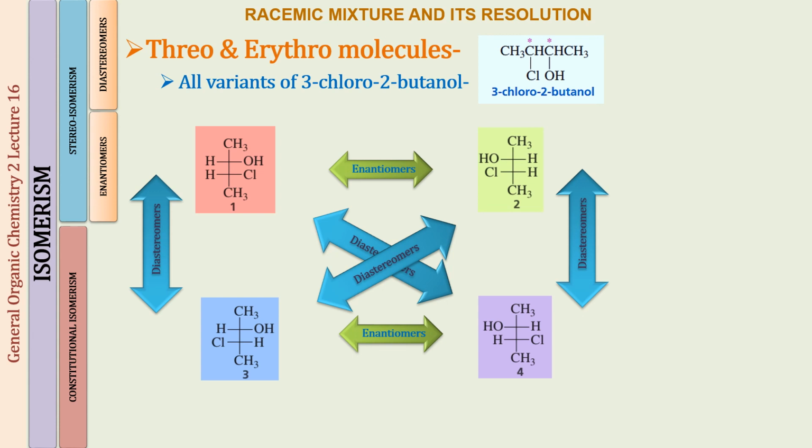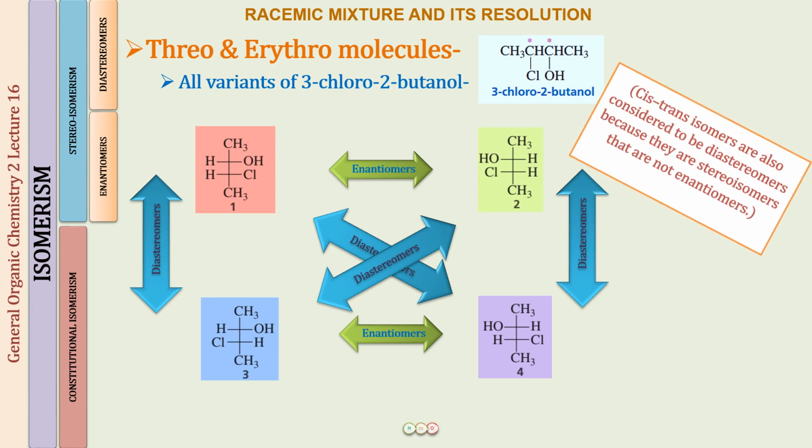Now before I conclude this lecture, there is one more important thing that I want you to recap. We started the lectures with the example of diastereomers as the cis and trans geometrical isomers. The cis and trans geometrical isomers are stereoisomers, but they are not mirror images of each other. Hence we call them diastereomers. They are not enantiomers. And in stereoisomerism, we now have two types, enantiomers and diastereomers.